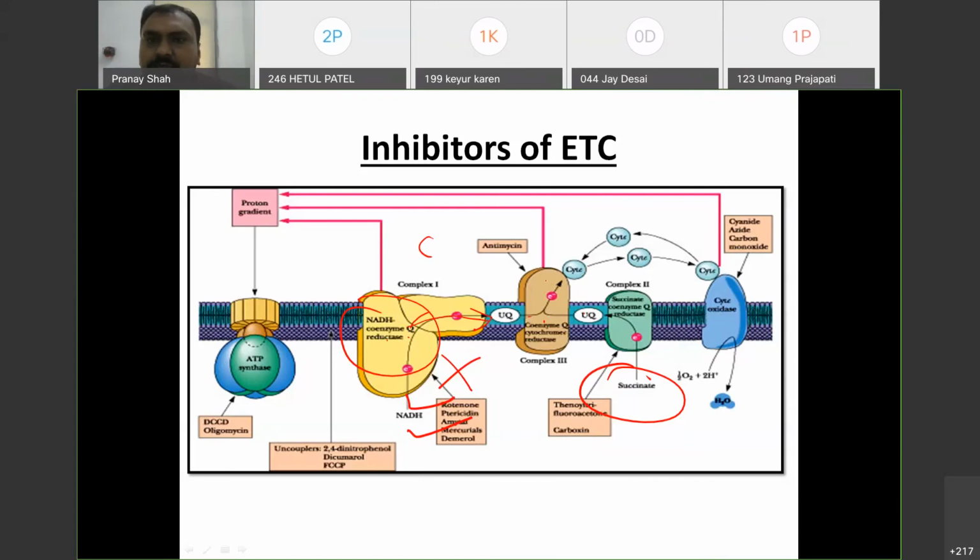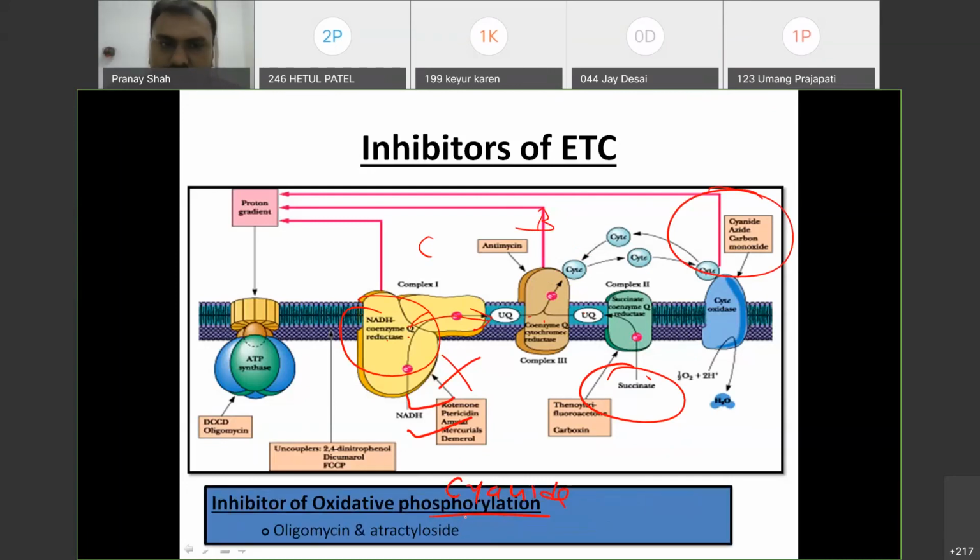From complex 3 to cytochrome C, what are the inhibitors? Antimycin and British anti-lewisite. Okay, and complex 4 inhibitors, very important: cyanide, azide, and carbon monoxide. Remember this. While for ATP synthase, complex 5, the inhibitor is oligomycin, while atractyloside will inhibit the